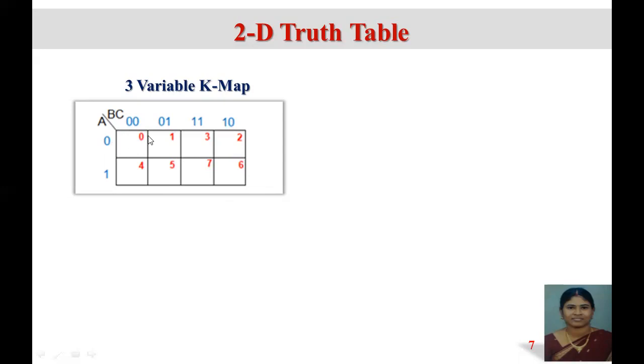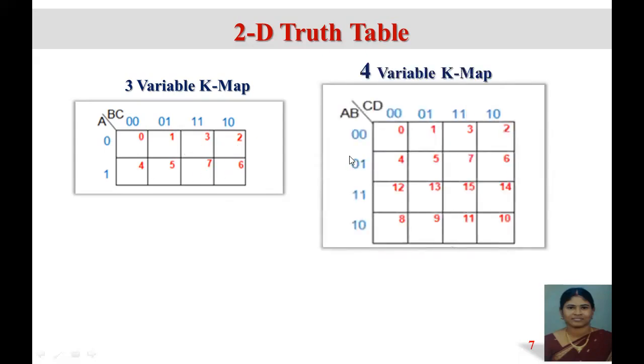Now 0, 0, 1: the minterm value is 1. 0, 1, 1: the minterm value is 3. The numbers which have been marked in red are nothing but minterms. So this is how it is for the 3 variable K-map.